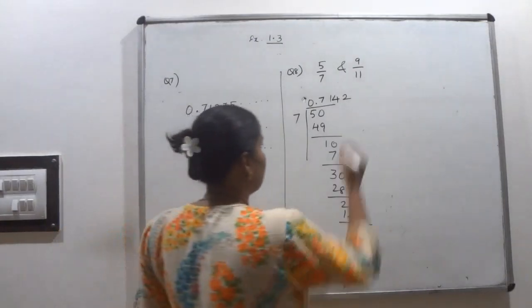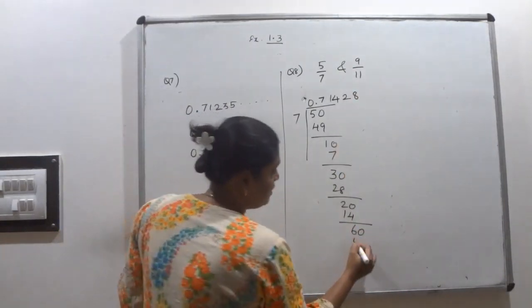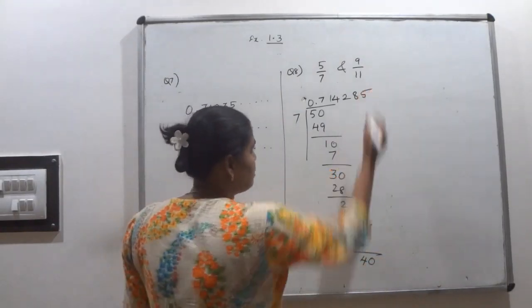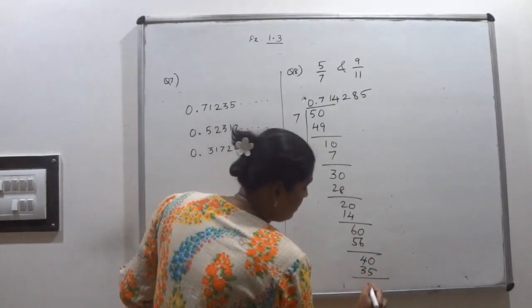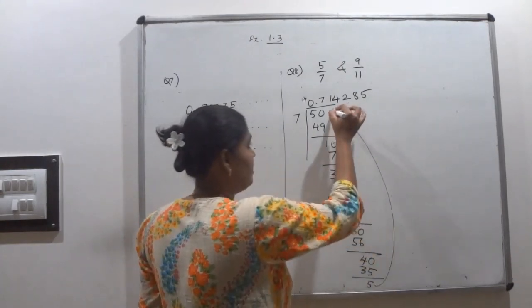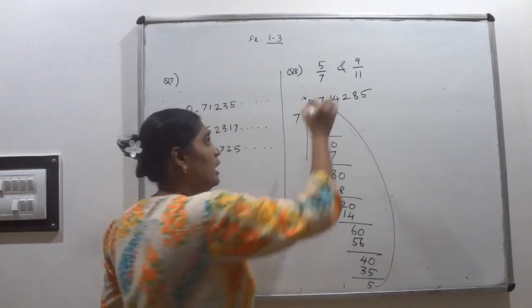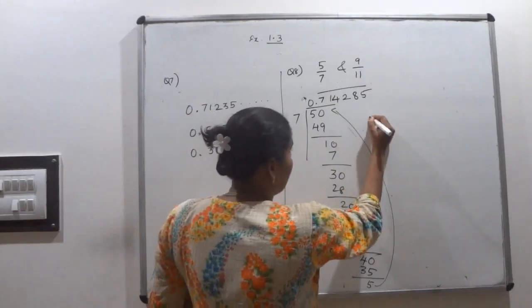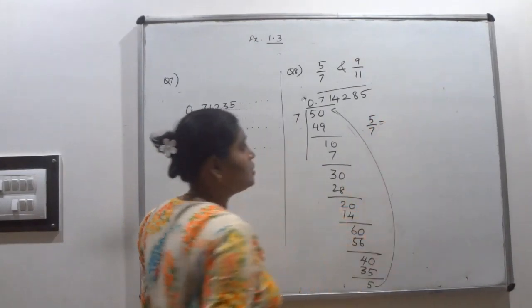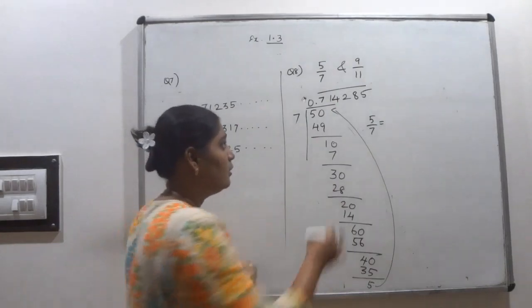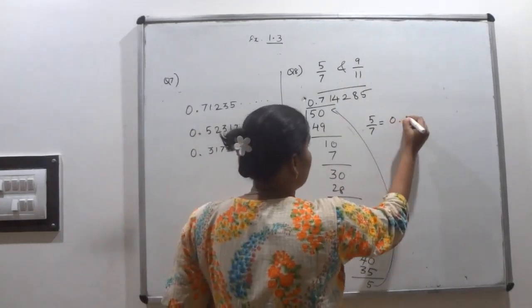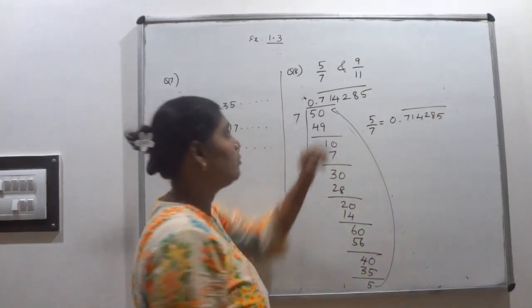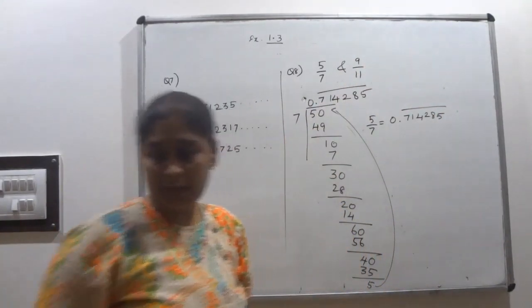8 times, so the remainder is 4. Then 40, then 5 times it will go, this is 35, and the remainder is 5. The same number is repeated. That's why I have to stop it and put the bar on the quotient. So 5 by 7 has a non-terminating but recurring decimal expansion, that is 0.714285 bar.